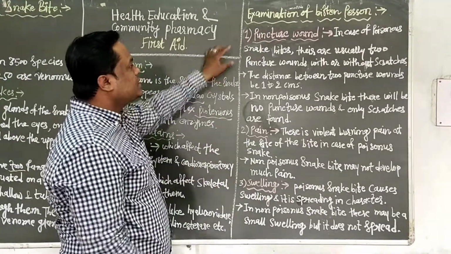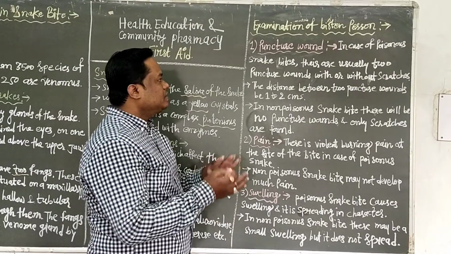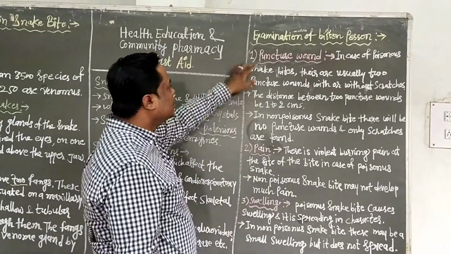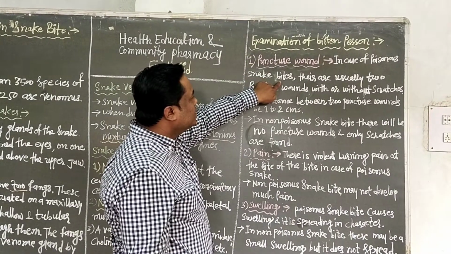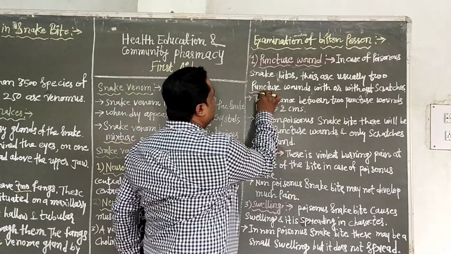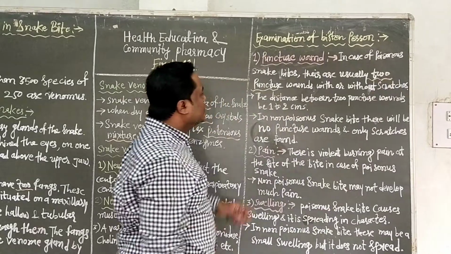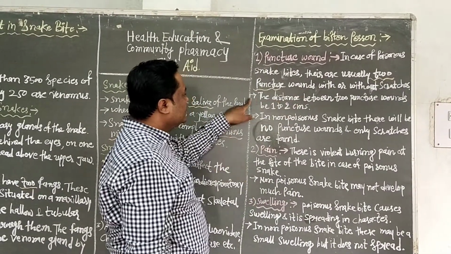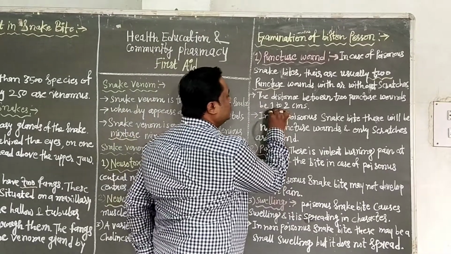In case of a poisonous snake bite, there are usually two puncture wounds, with or without scratches, and the distance between the two puncture wounds is 1 to 2 centimeters.